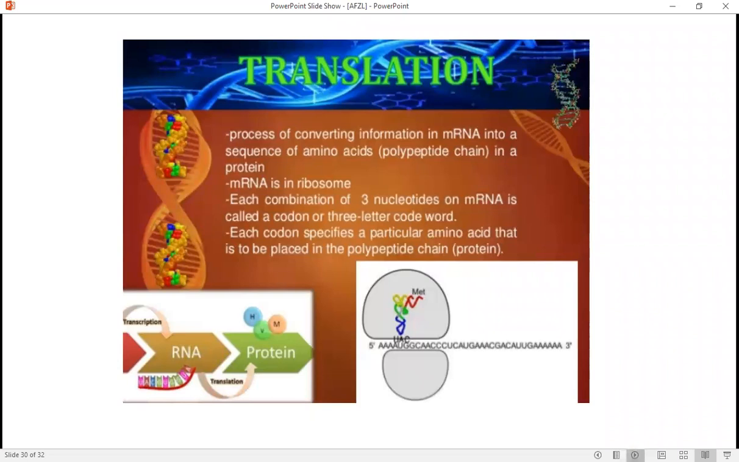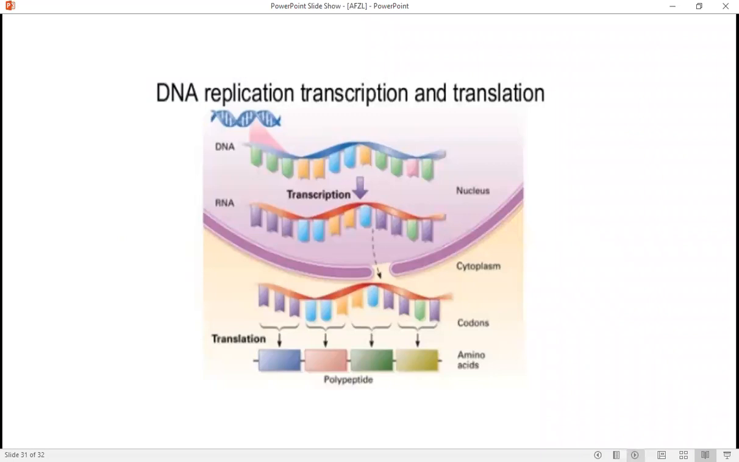DNA replication, transcription, and translation. Basically, first of all, messenger RNA is made from DNA. This then goes to the ribosome, and then the amino acids are arranged in a polypeptide chain, and the proteins are formed. This is actually the process of the central dogma.